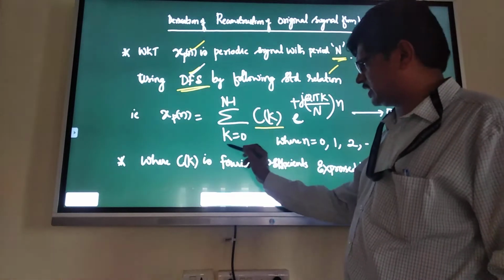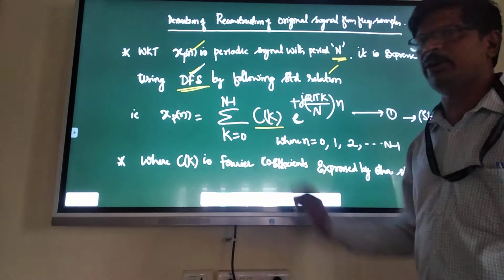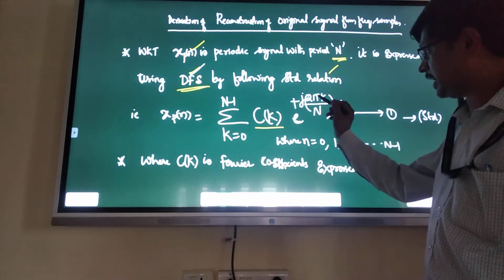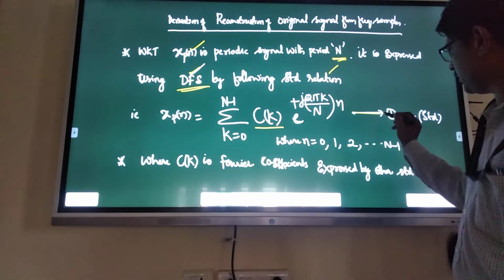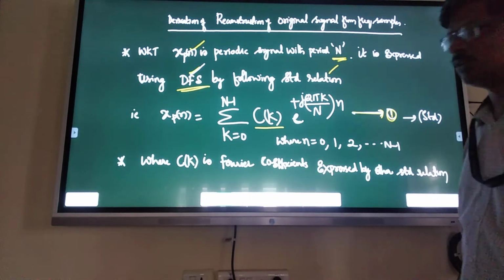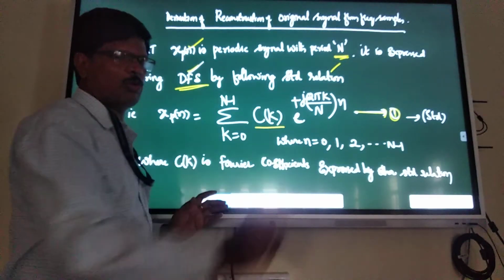xp of n is the summation k is equal to 0 to n minus 1, c of k, the Fourier coefficient, into e power plus j 2 pi k n by n. This is a standard expression. Call this equation number 1, to get back the original using DFS, using Fourier coefficients.